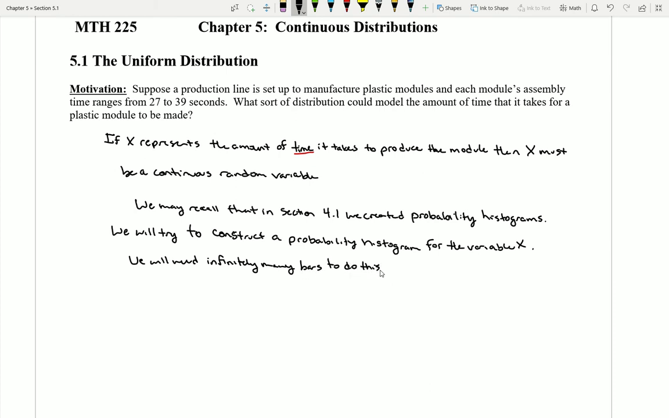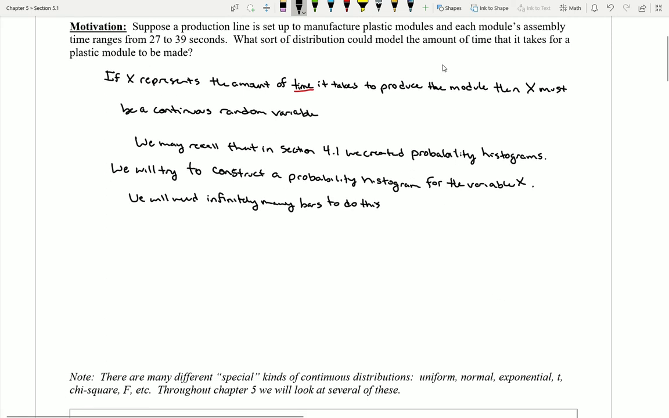To help get a sense of what this might look like, let's just suppose, for the sake of argument, that I start sketching out a picture. I'm going to say this line here maybe represents the horizontal axis I'm going to be building this above. Maybe I start down here at 27 seconds, and I go all the way up here to 39 seconds, because that's my range of different values for x. And I'll even label my little number line here with an x on it.